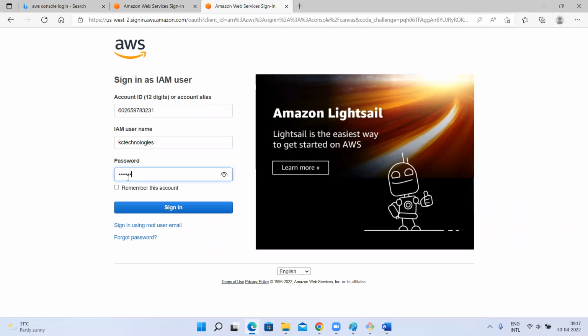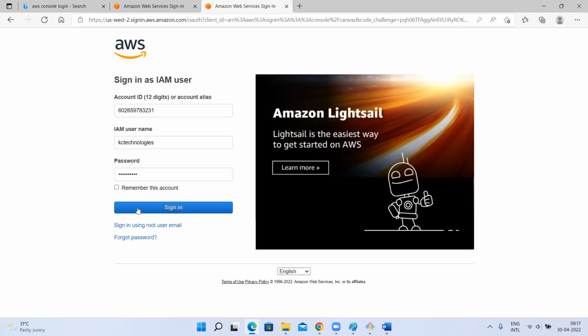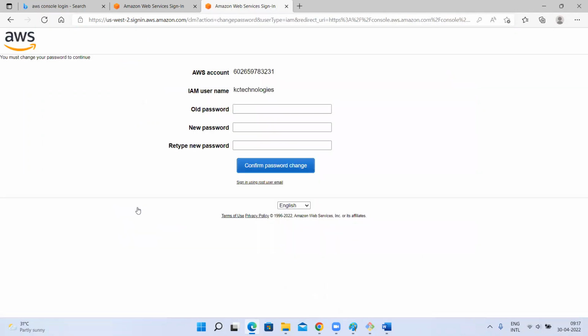Password. So I gave, right, reset password immediately. So I gave that option. When I click on this sign in, it's signed in, and see, it is asking to change the password. If I don't select that option, it will not ask. I can use the same password, but I don't want that. So I'm giving the old password. Okay, I'm going to change that.